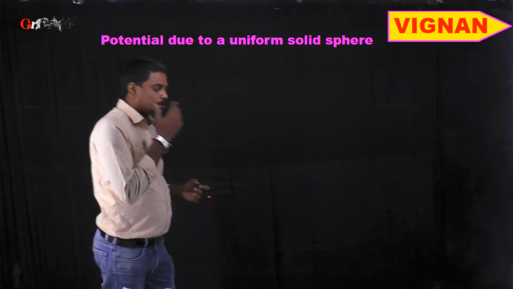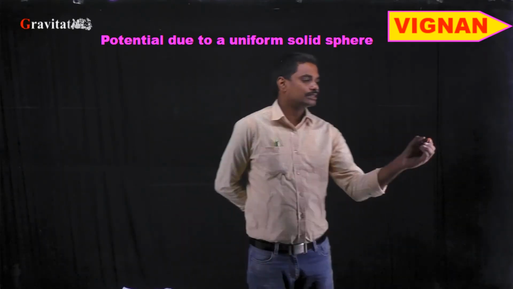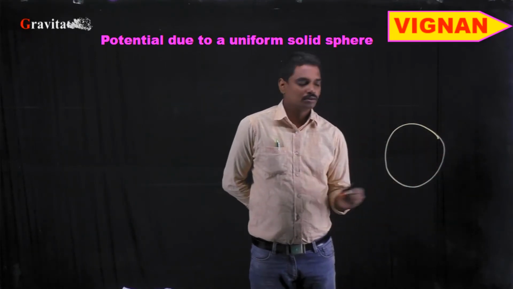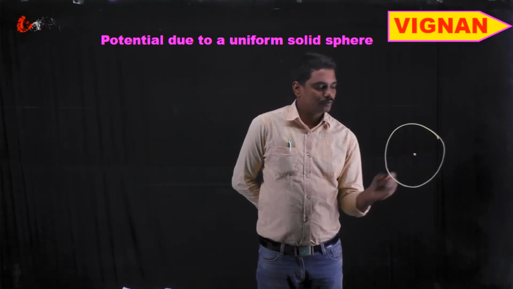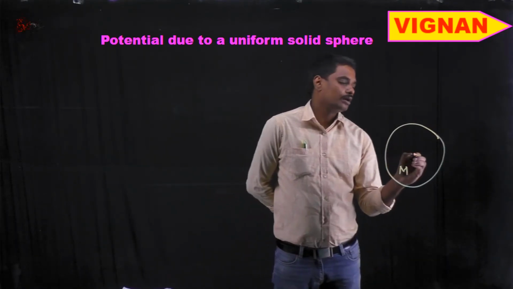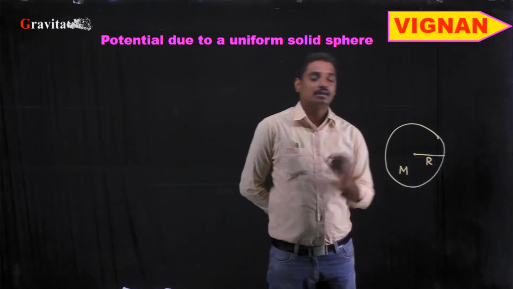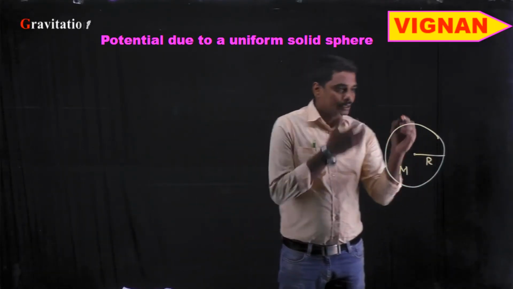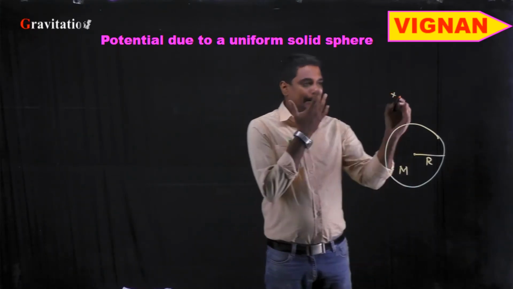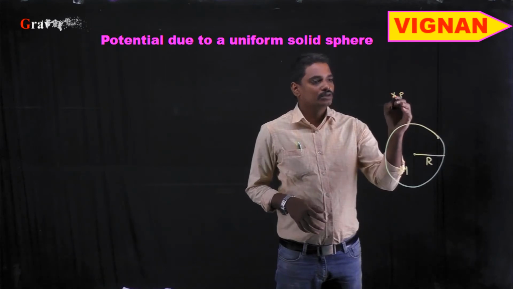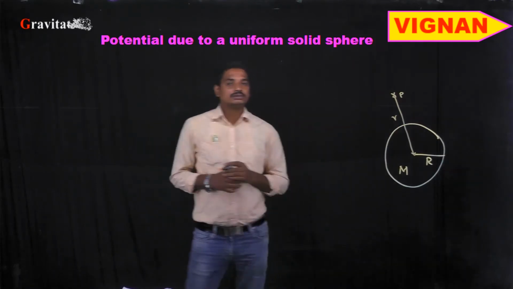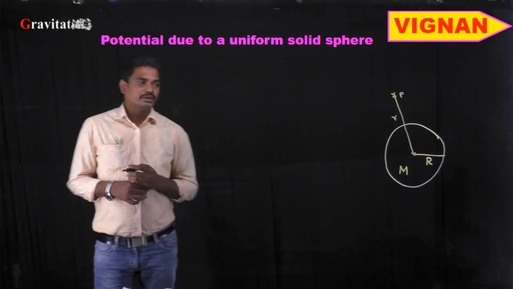due to a uniform solid sphere. For that, let us consider a uniform solid sphere like this. Let capital M be the mass of the solid sphere and R the radius of the solid sphere. Now we need to calculate the potential at a point P, which is located at a distance of small r from the center of the uniform solid sphere.